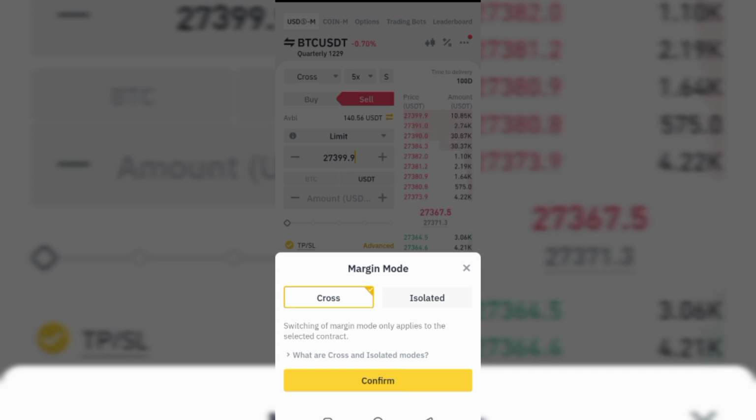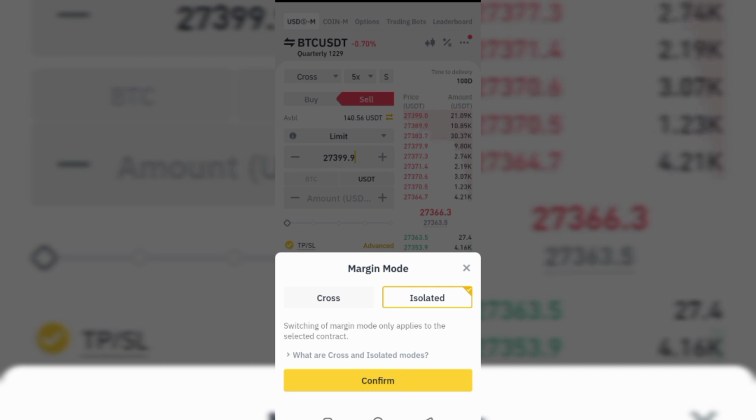And the reason why I'm telling you to use isolated is because for a newbie, it is still okay to use isolated. Even if you have huge capital, as a newbie, still stick with isolated. Maybe over the years, then you can move to using cross for your margin. But when you use isolated, it is only the $40 that I'm using to trade that will be increasing or decreasing. If it is showing red, then I am losing money. If it is showing green, I am in profit.